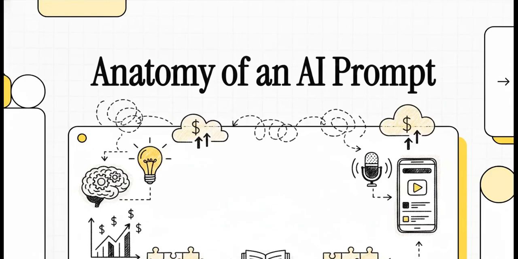All right, let's dive right into this explainer. Today, we are completely deconstructing what I like to call a masterclass mega prompt, one that's specifically designed to generate highly engaging, SEO optimized personal finance scripts. If you've ever wondered how top tier creators get AI to output material that actually holds human attention, well, this is the blueprint.